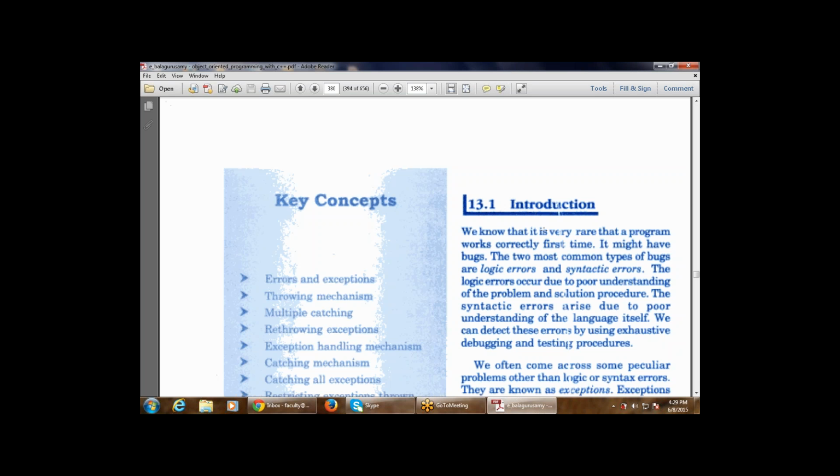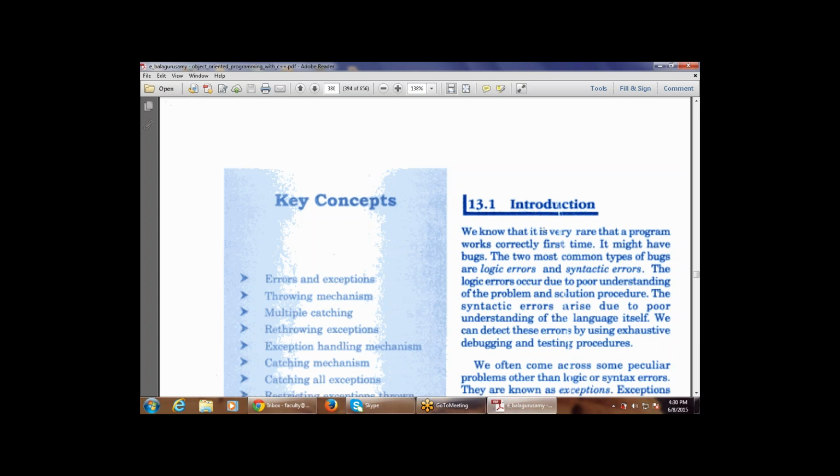But why is it easy to find syntactic errors? Because every syntax is the same: a for loop is the same, a while loop is the same, right? So syntactic errors arise due to poor understanding of the language itself. We can detect these errors by using exhaustive debugging and testing procedures.